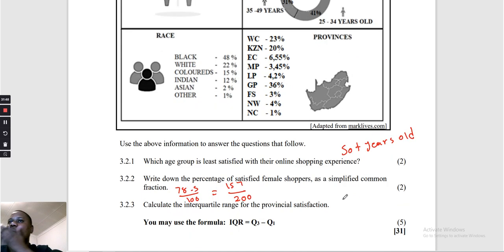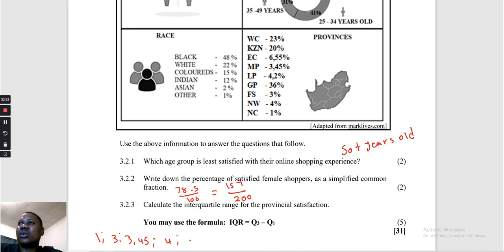Let's go to the last one. Calculate the interquartile range for the provincial satisfaction. The provincial satisfaction is there, but the numbers are not arranged in order. So let's arrange. I can see that the 1 comes first. This one will be followed by 3, then 3,45, then 4.